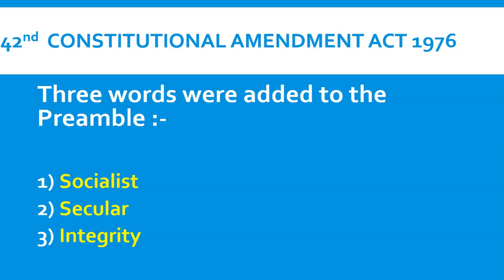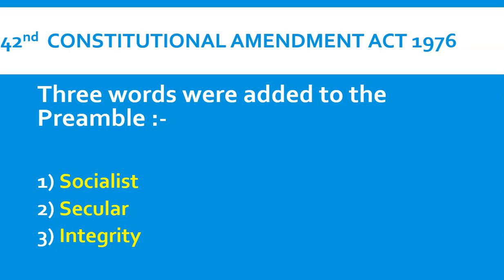So that our preamble can show the correct summary of the Constitution. Why? Because India was becoming more and more secular day by day. India was becoming more and more socialist day by day. And it was very important to maintain the integrity of India, because at that point of time there was a tendency of secessionism in the states of India. For example, the Khalistan movement which happened in Punjab. So the Prime Minister of the country had to be given more powers to suppress and control these types of secessionism.